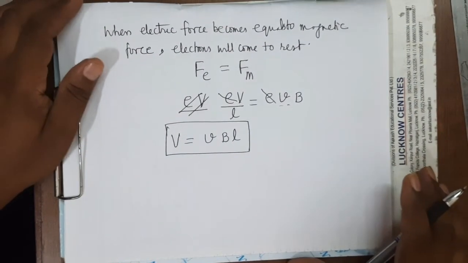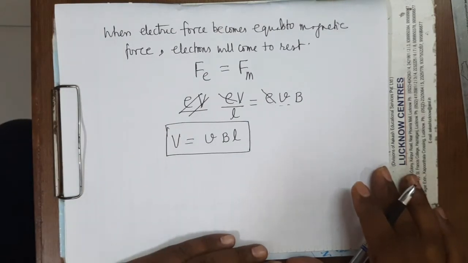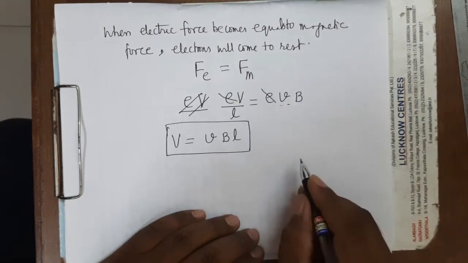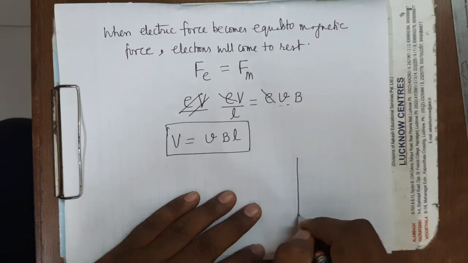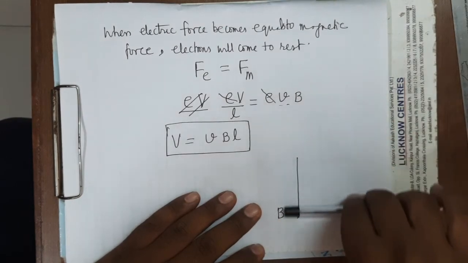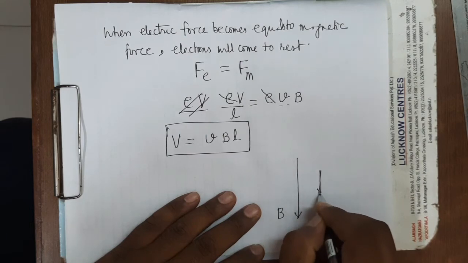Now see here, why it is not inducing when the conductor is not cutting the flux lines during its motion. Suppose this is the direction of the magnetic field, and when the conductor falls in this direction, what will happen? Its velocity is also in the same direction.